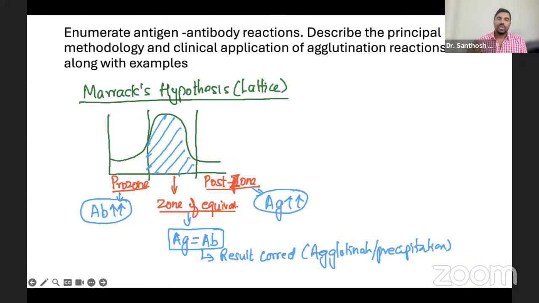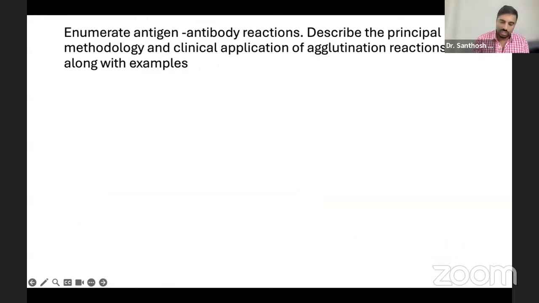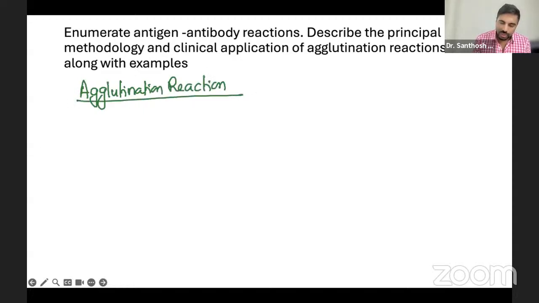Now, they asked about agglutination reactions only. Precipitation reactions we already covered in the last class, so now we are going to agglutination. First, the definition is very important. Here you write insoluble; in precipitation it was soluble.